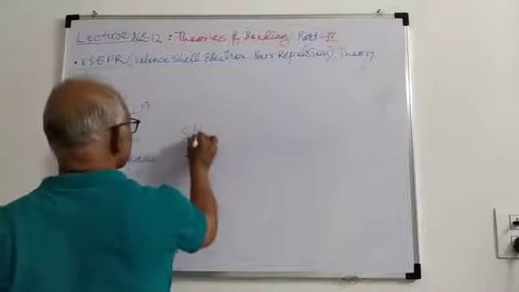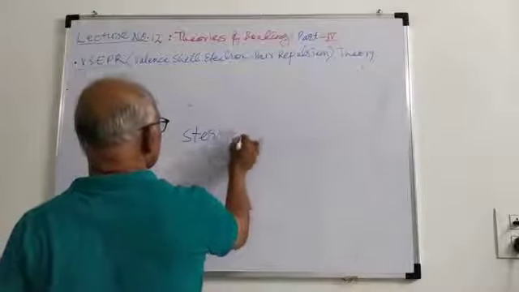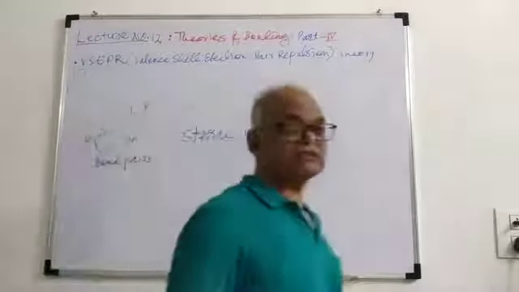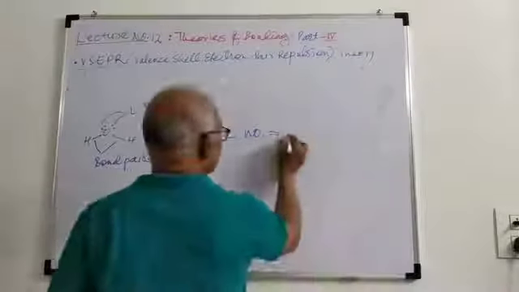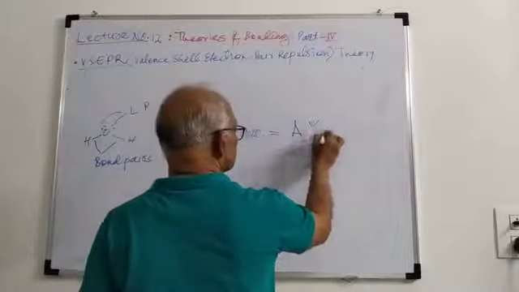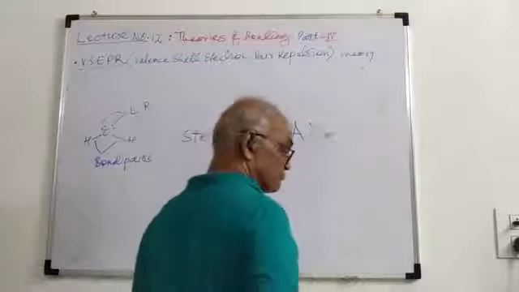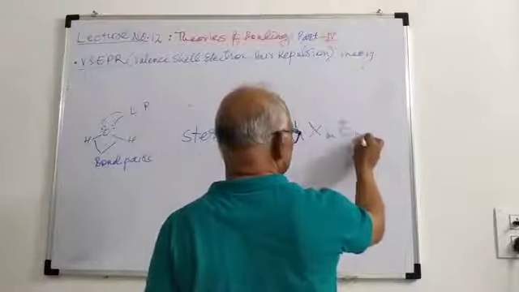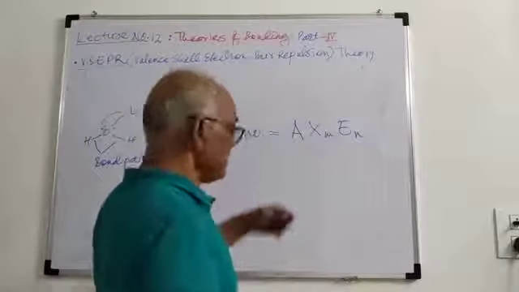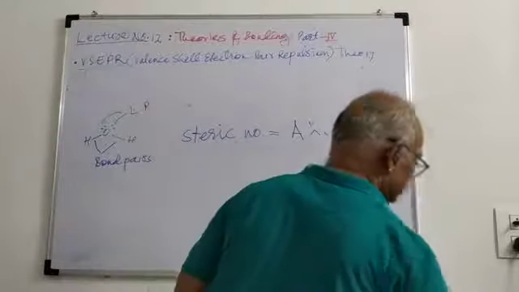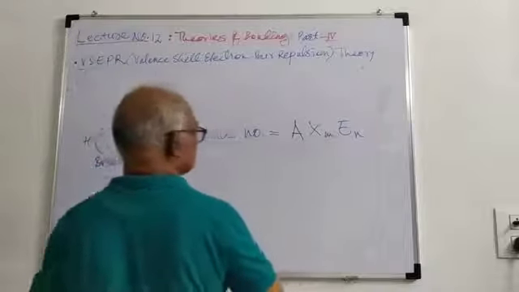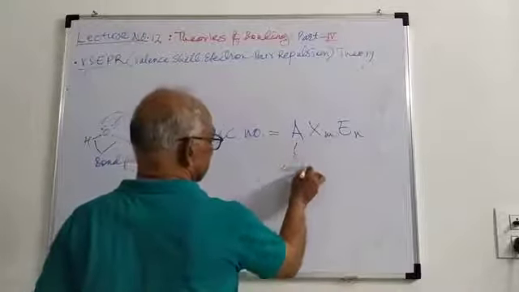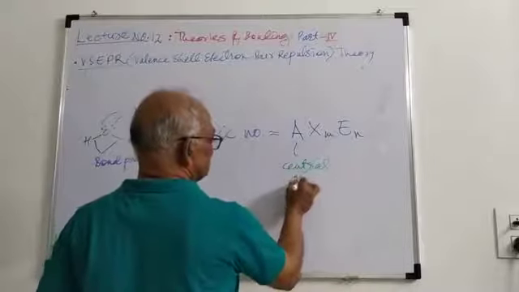This steric number is given by a simple formula, AXmEn. Here A is the central atom.